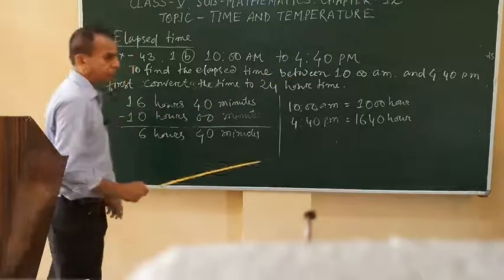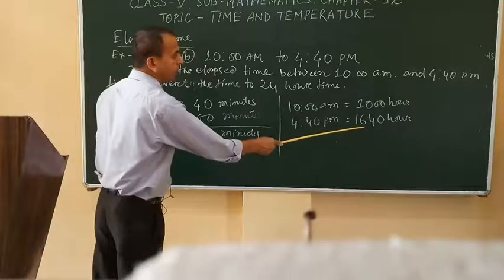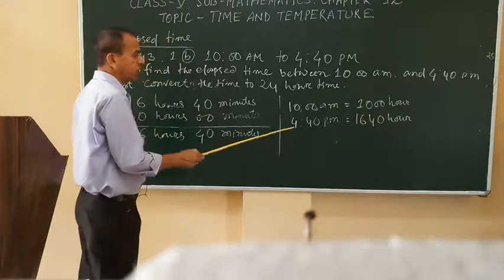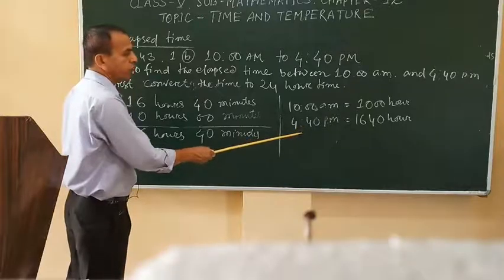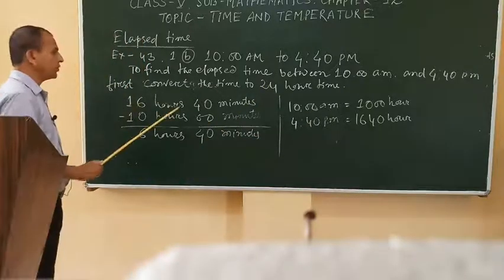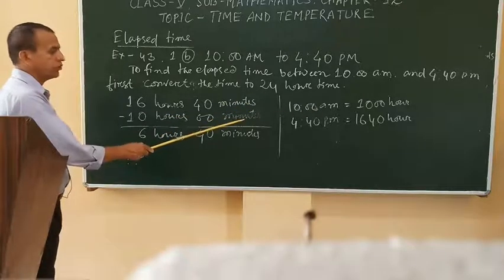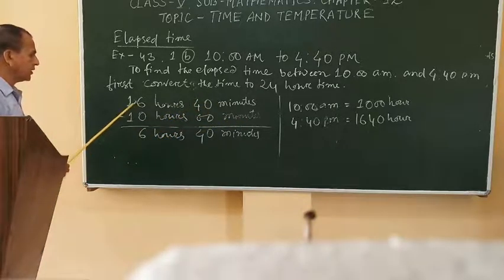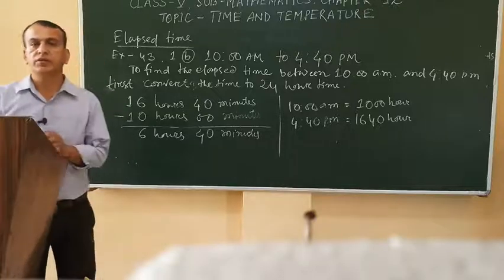Here, we have to subtract 10 a.m. from 4:40 p.m. Now 4:40 p.m. means 16 hours 40 minutes. We have to add 12 to 4:40 p.m. So 16 hours 40 minutes minus 10 hours 00 minutes. When you subtract, the 40 stays, and 16 minus 10 is 6. So 6 hours 40 minutes. Like this way we find the elapsed time.